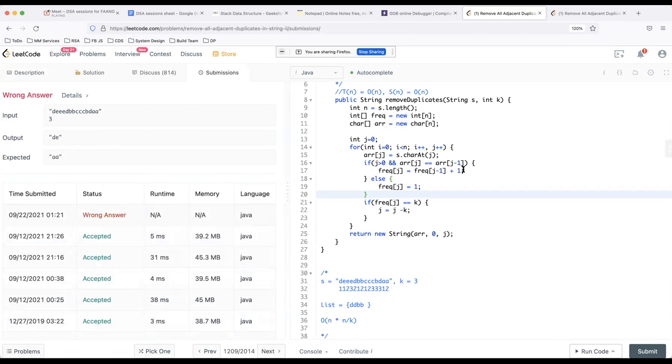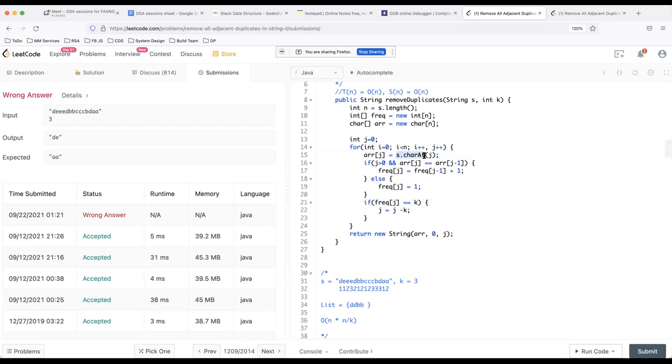So I think I might have missed something on the way, but the idea is pretty much the same thing. Let's see what I have missed. So if frequency of j becomes equal to, okay, I think here that's wrong.